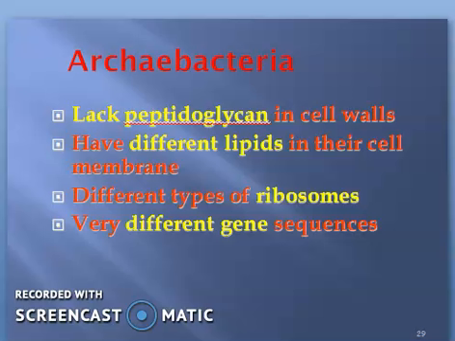Okay, dear students, we were talking in the previous class about archibacteria. So let us continue with the same thing here. So what are archibacteria? Archibacteria are prokaryotic, single-celled organisms which lack the nucleus. They also lack the peptidoglycan in the cell walls and have different lipids in their cell membranes.